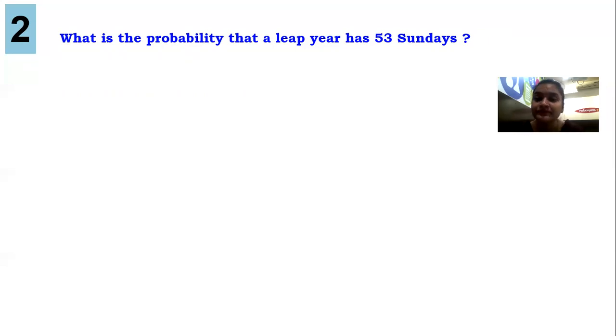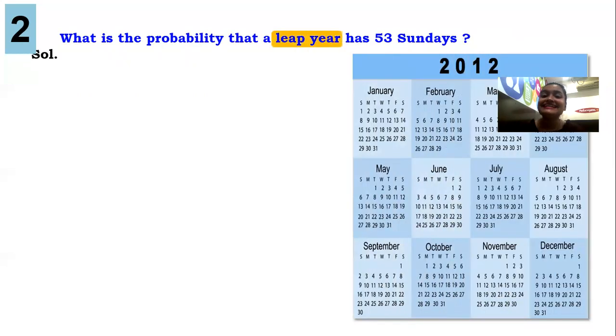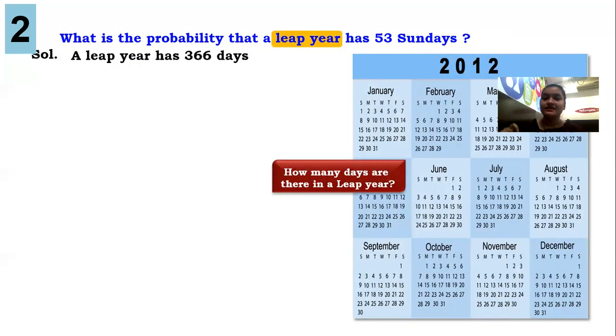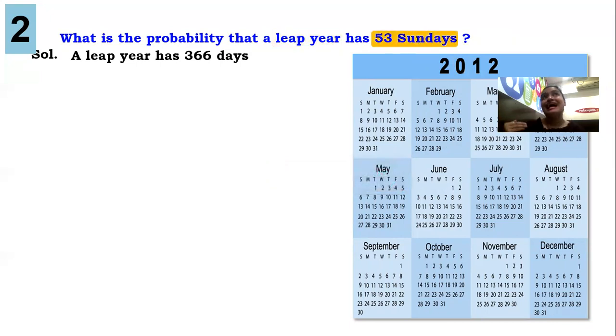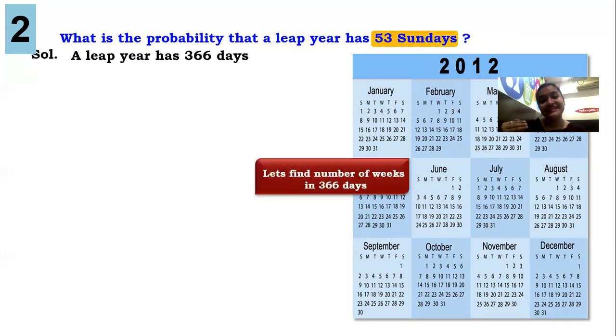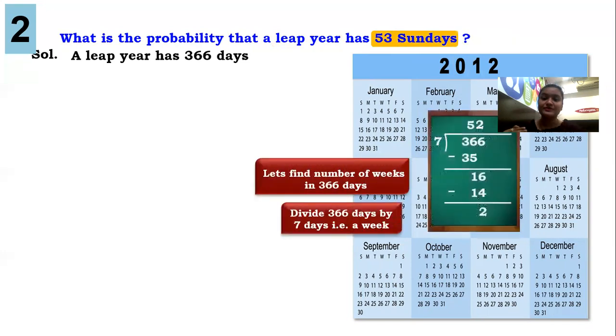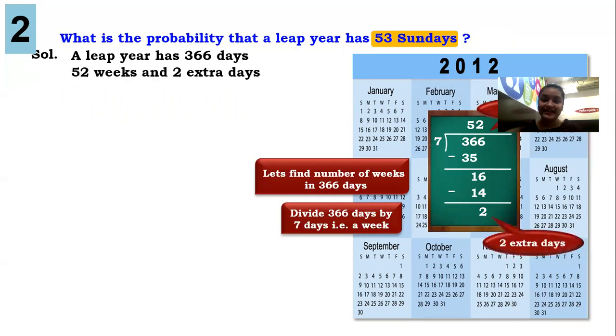Leap year. We know a leap year has 366 days. Now, guys, we are talking about Sunday. That means it will come once in a week. So, we have to calculate the weeks. So, 366 needs to be divided by 7. Again, we will get 52 weeks and 2 as the remainder, that is 2 extra days.